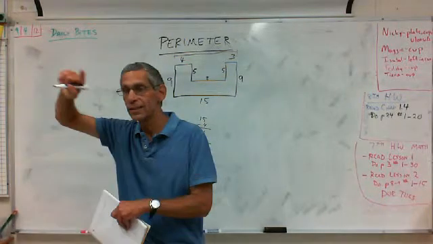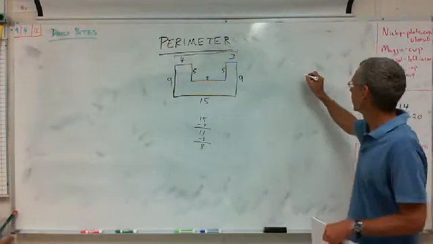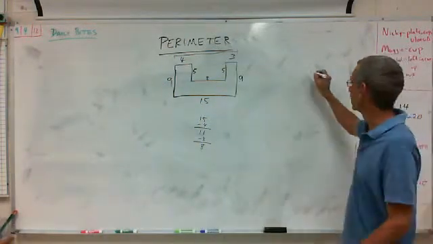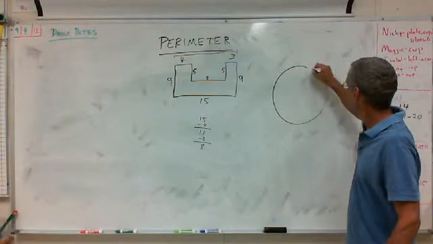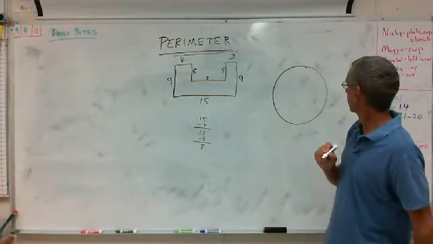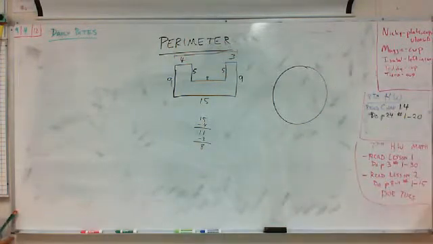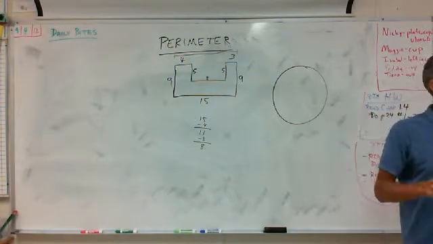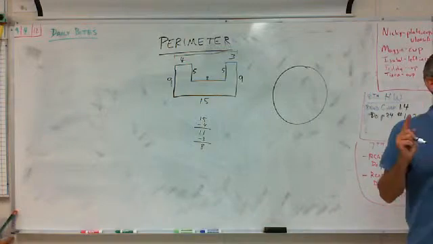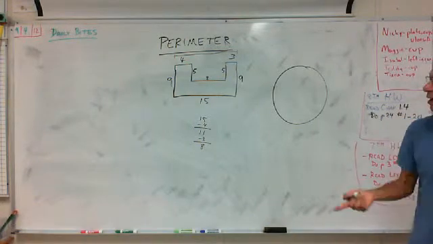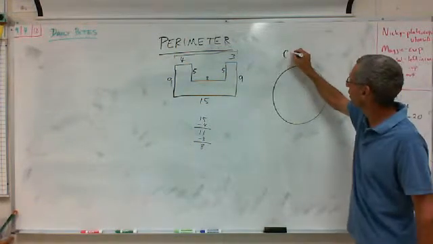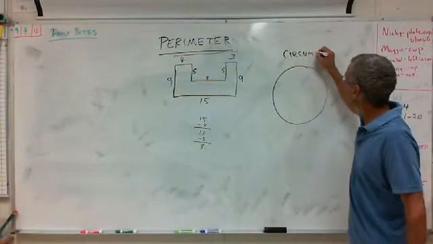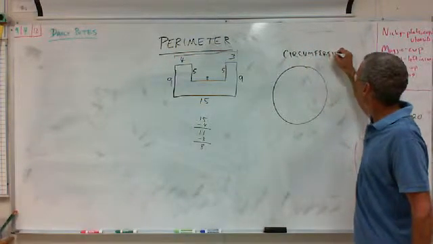And then one last thing before you leave. You're going to see this in your book, in your lesson. That's a pretty good circle. Really good. What do you call the perimeter of a circle? Yes. Circumference, right? So circumference is the same thing. It's just for a circle.